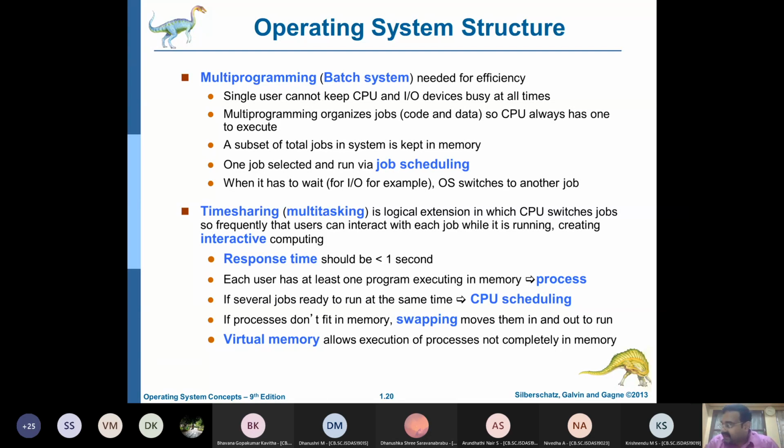Batch processing is fairly straightforward, right? The CPU and input devices are used in batches. So now, if the printer is being used, then only the printer activity will happen.